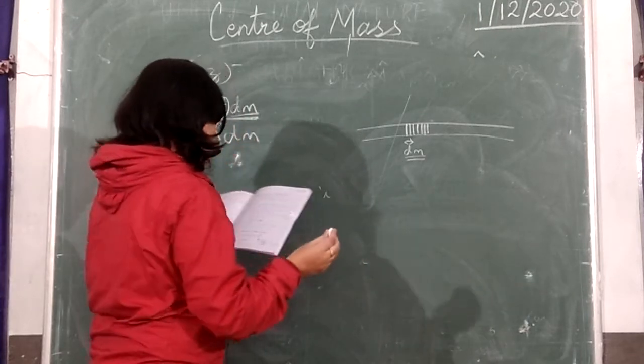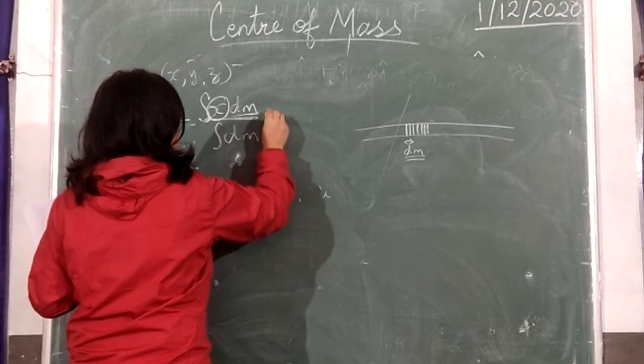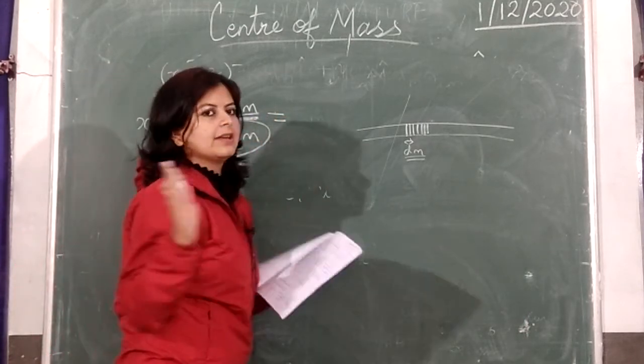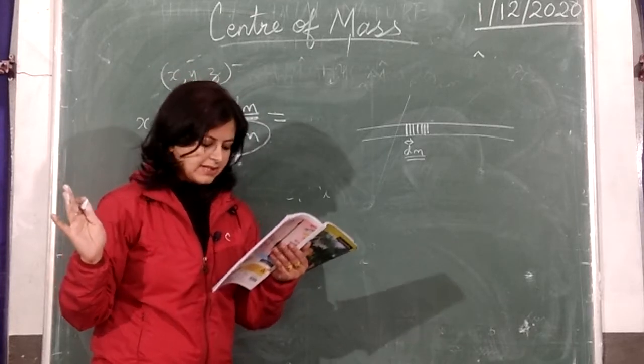Now, in the next step, the integral of dm is nothing but adding dm many number of times, which gives you the entire mass of the system.